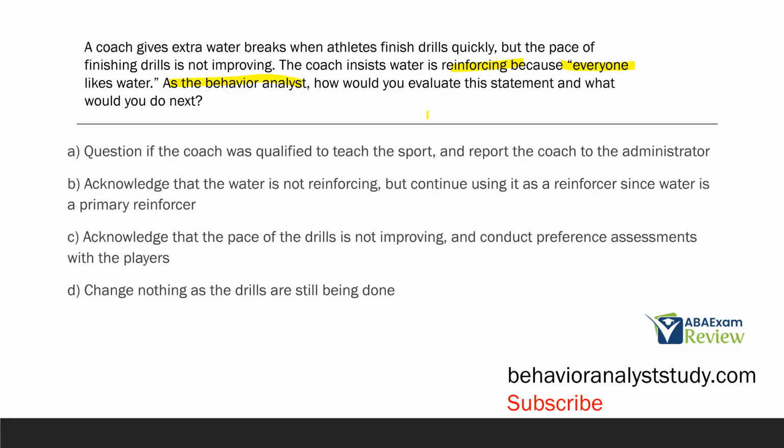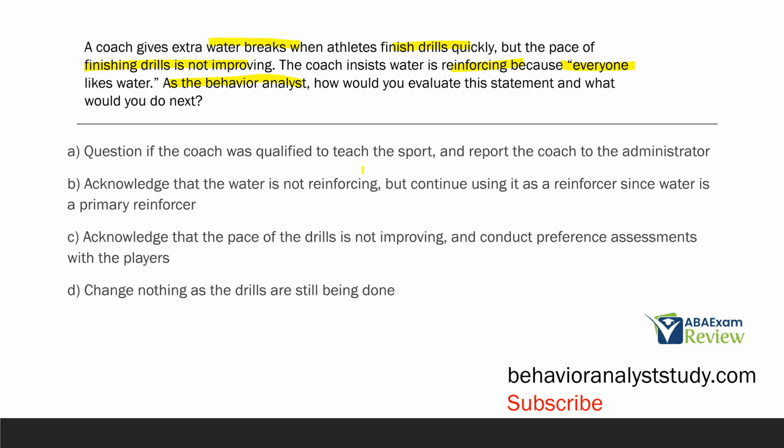If someone were to tell you pizza is reinforcing, everyone likes pizza, a lot of people like pizza, not everyone. Water, although we need it, doesn't make it reinforcing. So just because the coach says it's reinforcing doesn't make it reinforcing. And in this case, the coach is giving water breaks for finishing drills quickly, but they're not finishing drills any faster. So the water is not reinforcing. What are we going to do next?